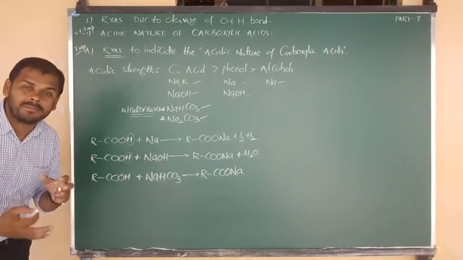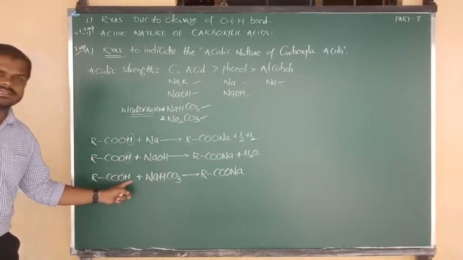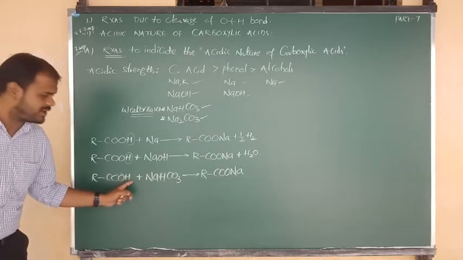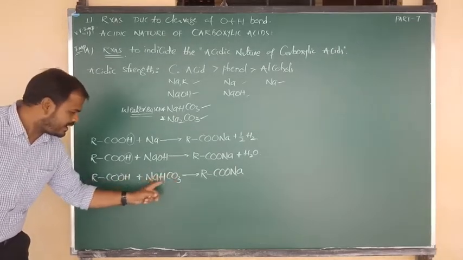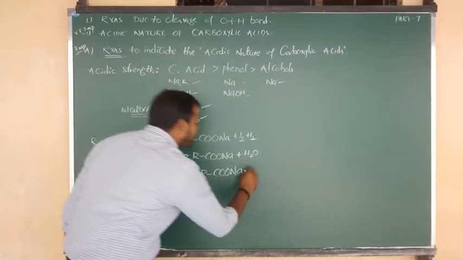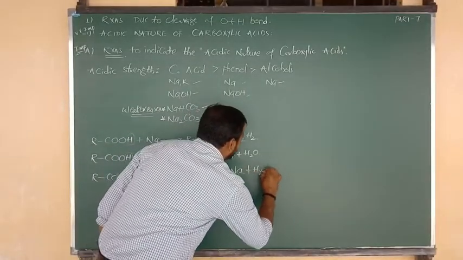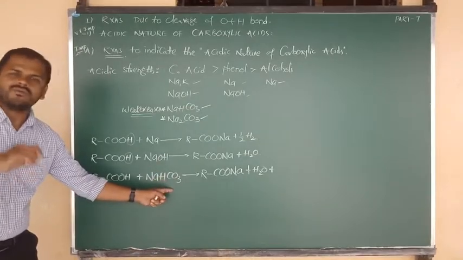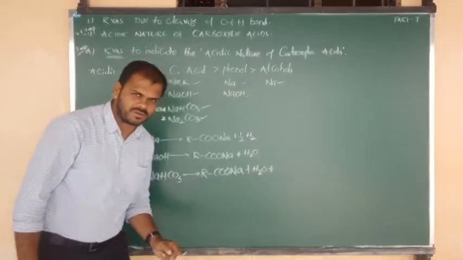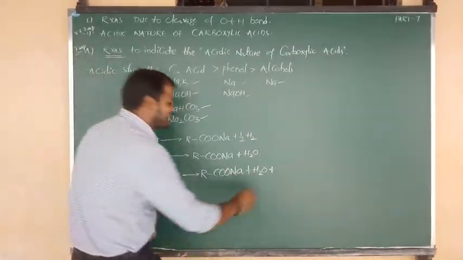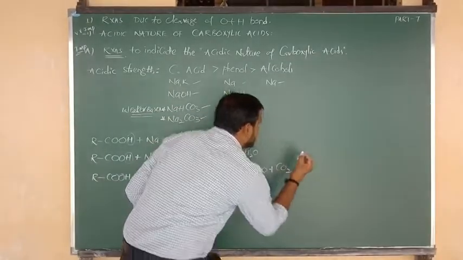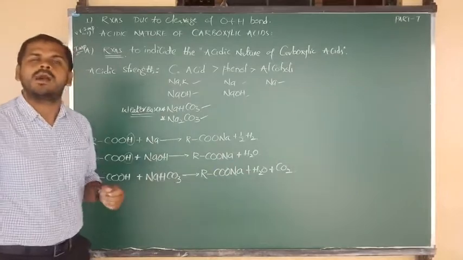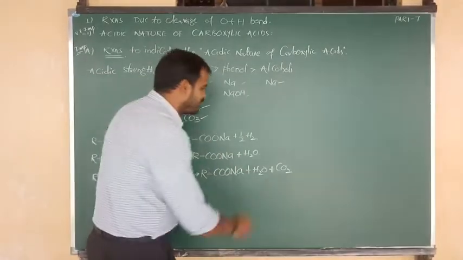Now what will be the byproduct? From carboxylic acid, we get the H plus proton. That H combines with O from CO3, and here H is there. So the product we are getting is a water molecule. From CO3, one of the oxygens is removed in the form of a water molecule. The remaining gas is CO2 gas. So here you are getting one more new gas, that is carbon dioxide. Okay, all of you?